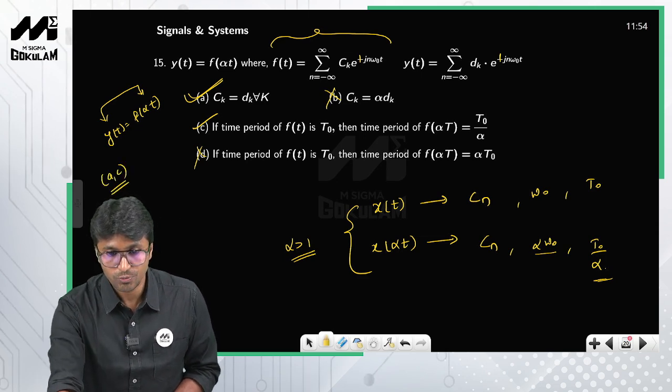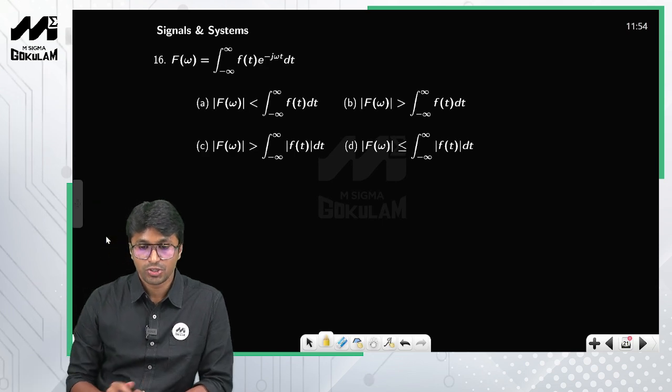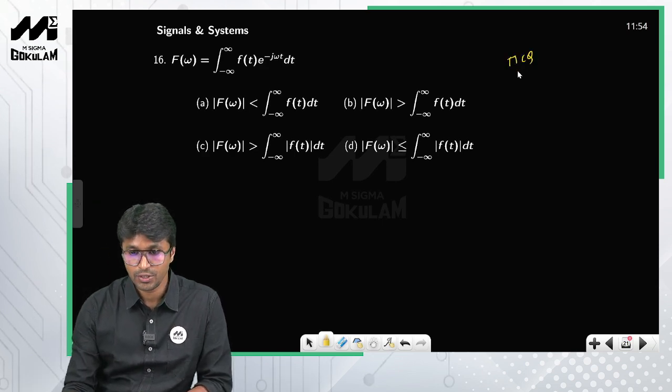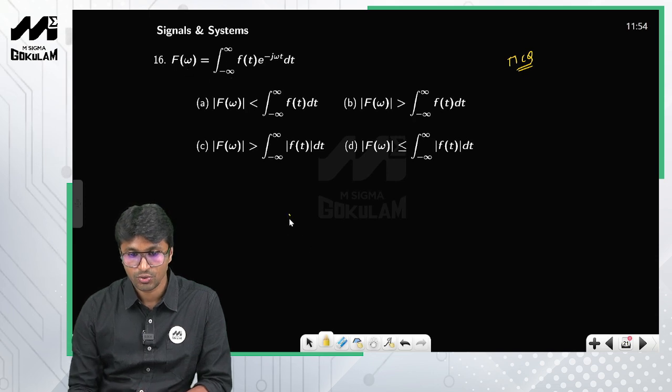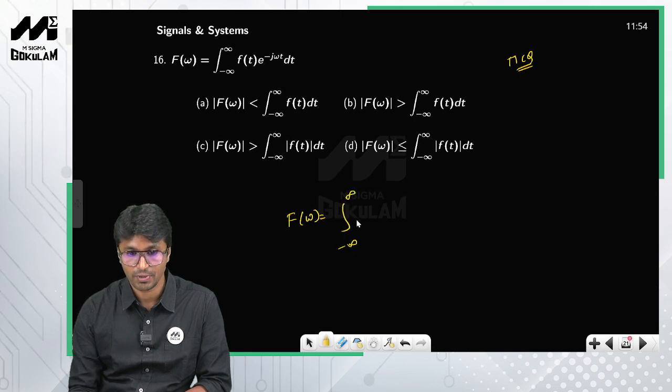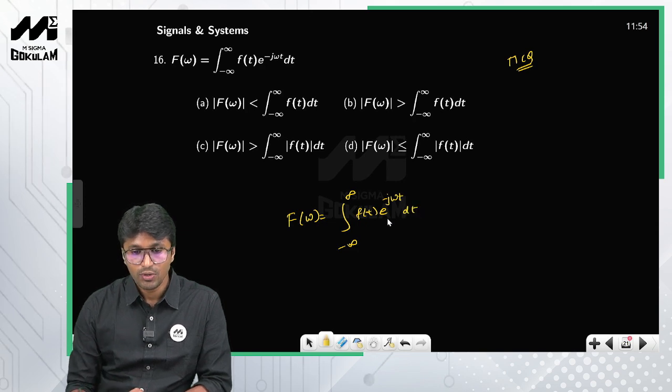Now let us move on to the next question. This is an MCQ, right? Now look at this one. F of omega, this is nothing but the definition of Fourier transform, right? So F of omega is equal to the integral from minus infinity to plus infinity of f of t e raised to minus j omega t dt. Okay, now look at the options.